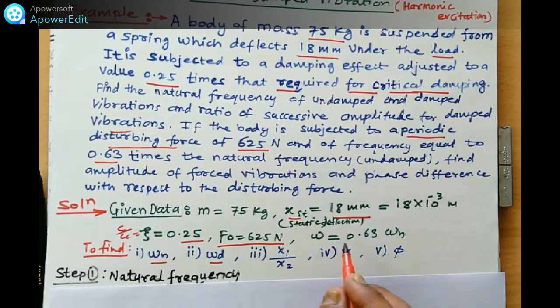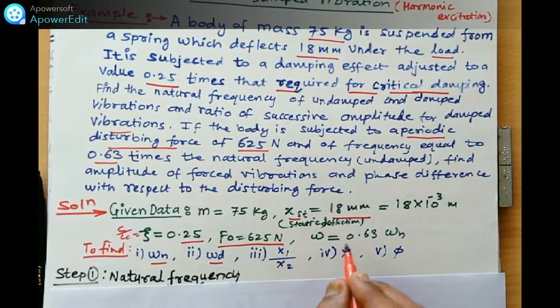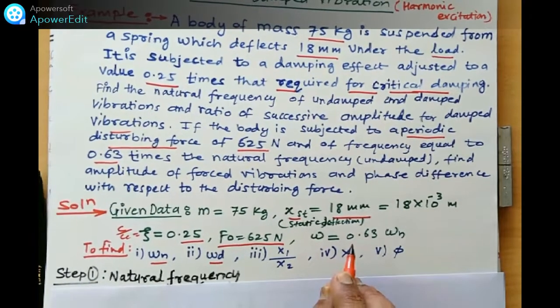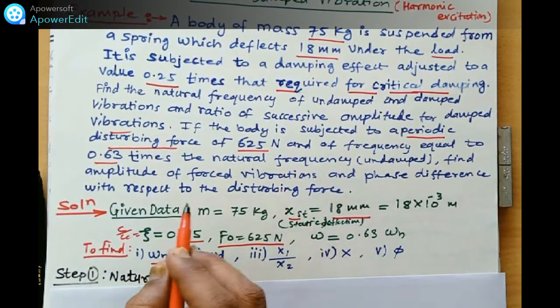This ratio is given to you, omega is equal to 0.63 omega n. The relation between this frequency and the natural frequency is also given to us.